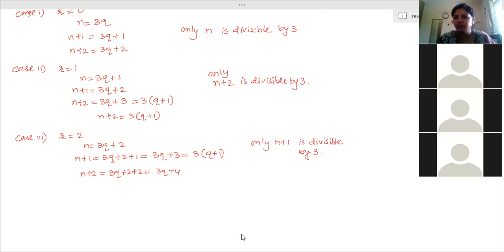So there you are not supposed to show all 6 cases to show squares. You can show only odd positive integers, they have told. So directly you can take the odd positive integers are of the form 6q plus 1, 6q plus 3, and 6q plus 5, right? So you have to find the squares of those, and instead of 6q plus 1 and 6q plus 3, write as 6m plus 1 and 6m plus 3.